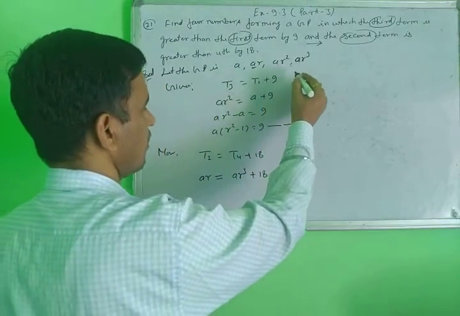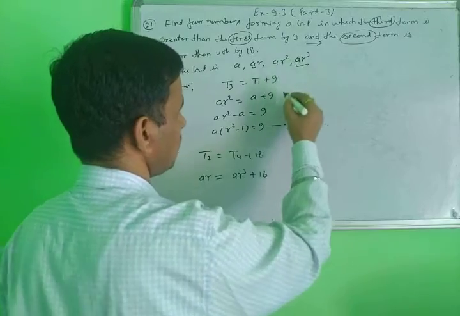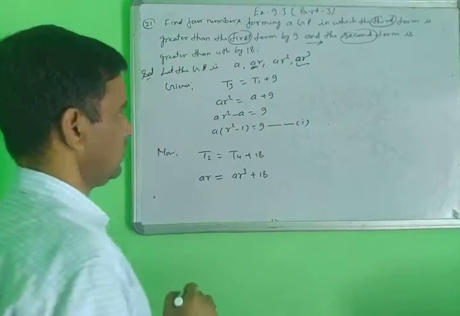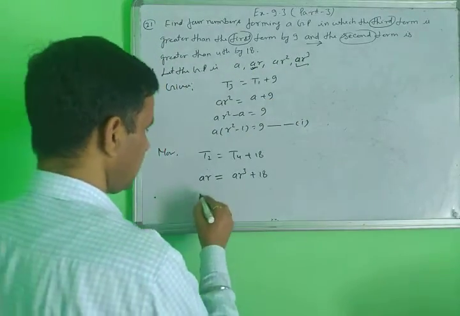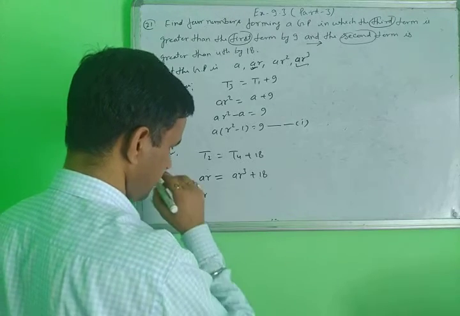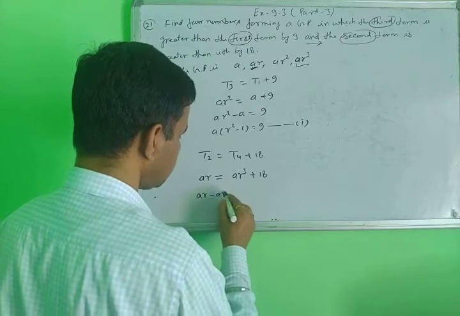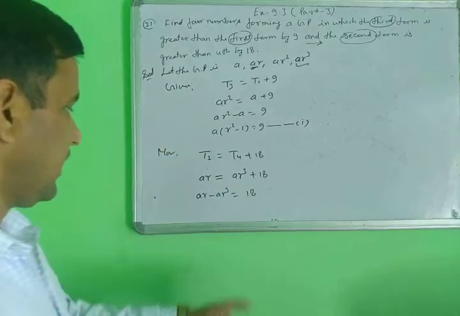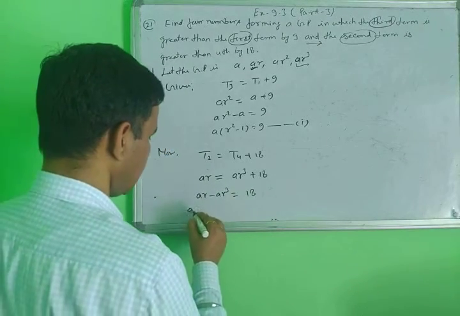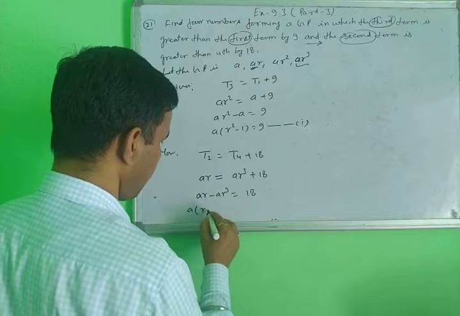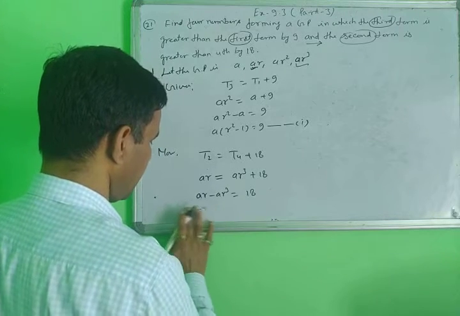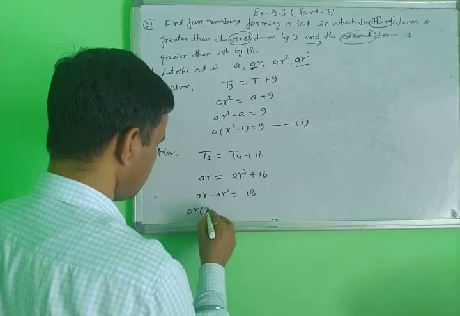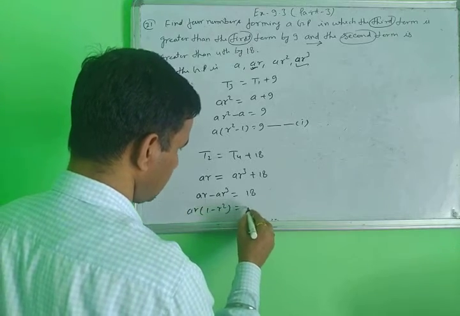This is the value of T4 and this is the value of T2. So taking common, AR minus AR cube equal to 18. Taking AR common, not A common, AR times 1 minus R square equal to 18.